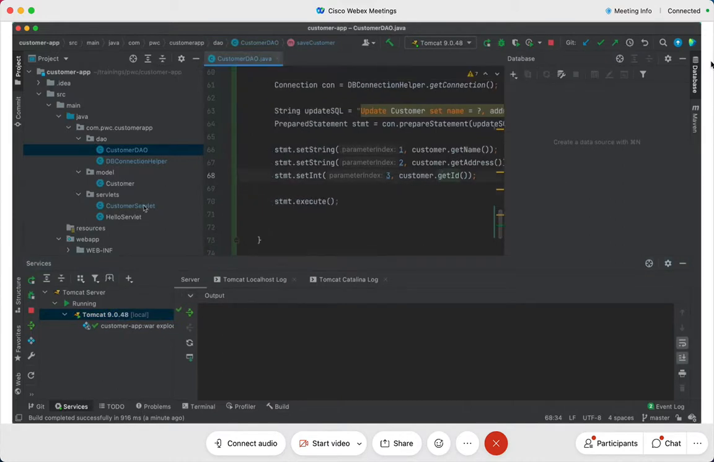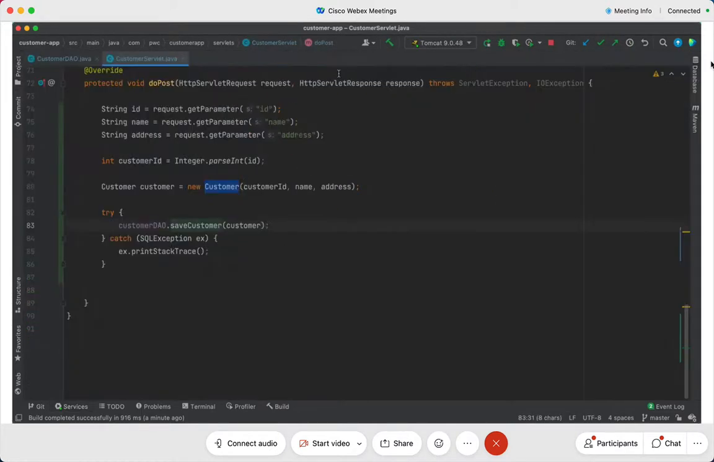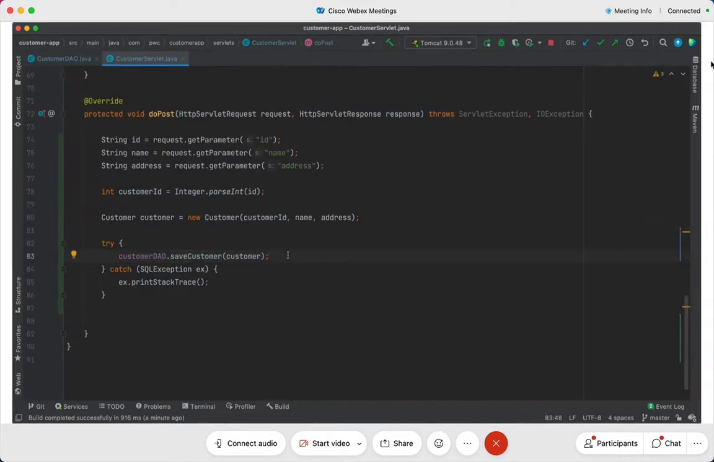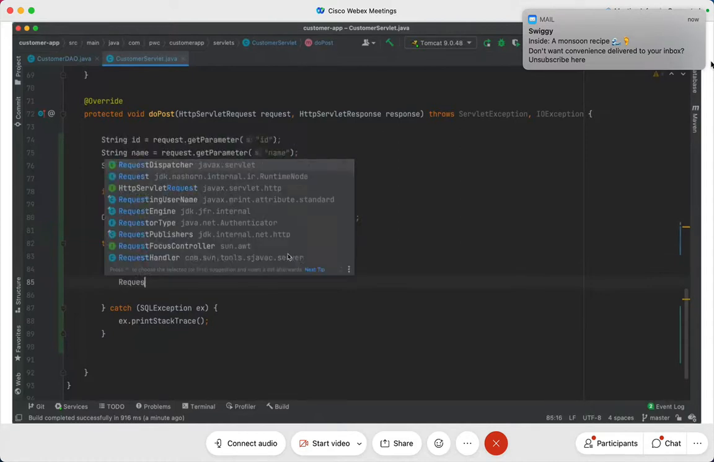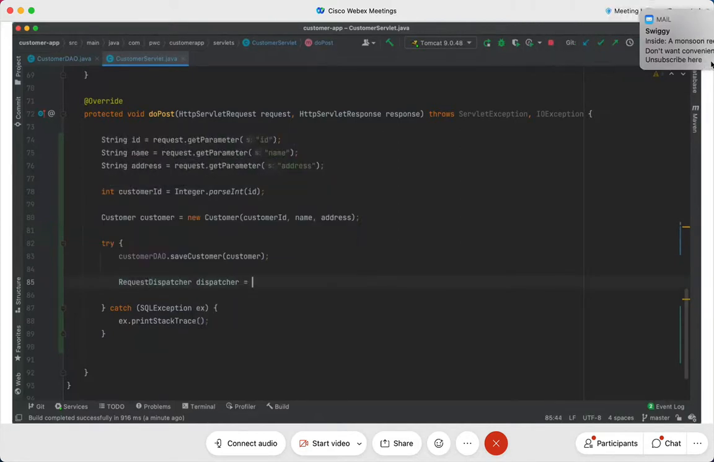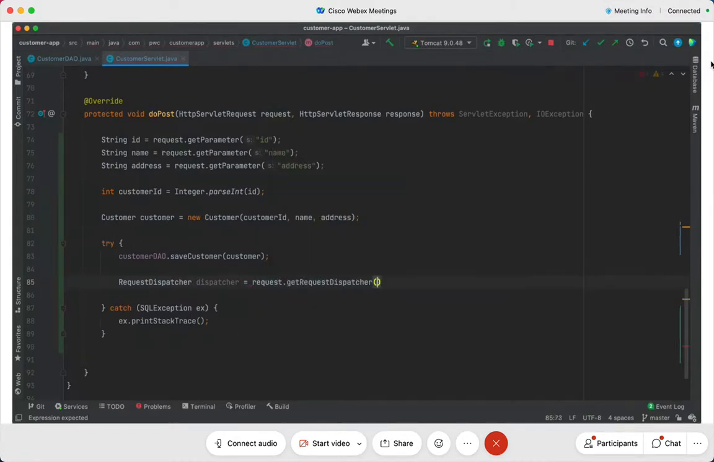Okay, please see this. So finally, in order to close the loop, what I want to do is that in the customer servlet, once the data is saved into the database, I would want to go back to the listing JSP, the customer hyphen listing JSP. That's where I'm going to go back to. So I'll write request.getRequestDispatcher, or else what I would like to do is a redirect. Let me teach you something new.